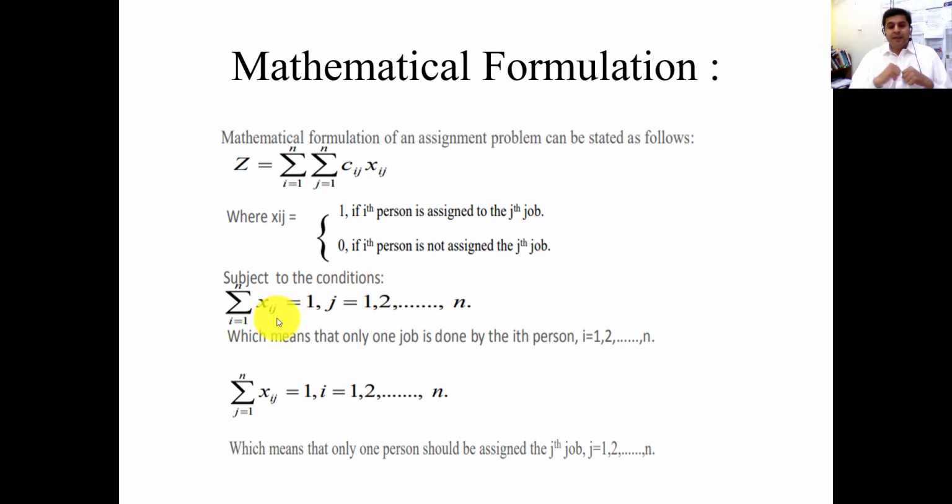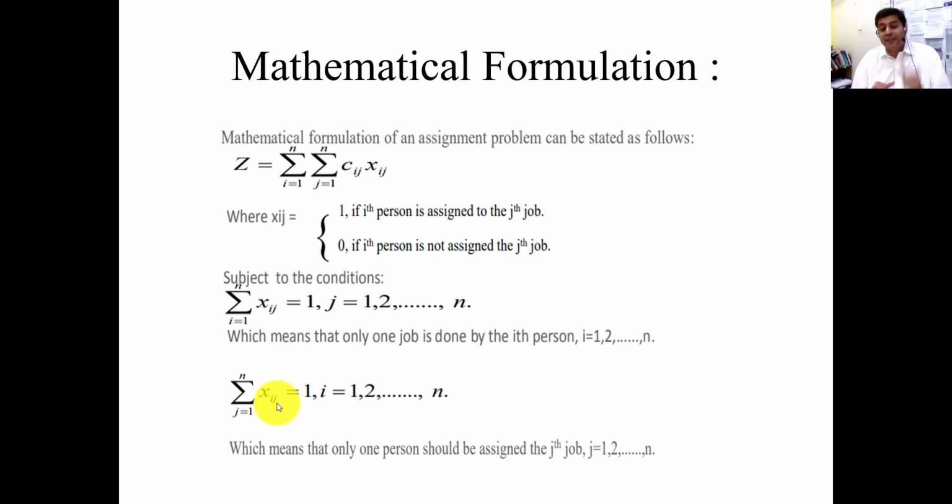Constraint is, for example, if the examination department assigns me to a specific lecture which starts from 9 to 10, then they will not be able to assign me in that specific time period from 9 to 10 to some other class. So I will be able to do only that job, which means that only one job is done by the ith person. Similarly, this is for the person and this is for the job. If you understand the concept of demand and supply, which I have already discussed in the previous lecture, when demand is equal to supply or supply is equal to demand, then that will be an equilibrium position.